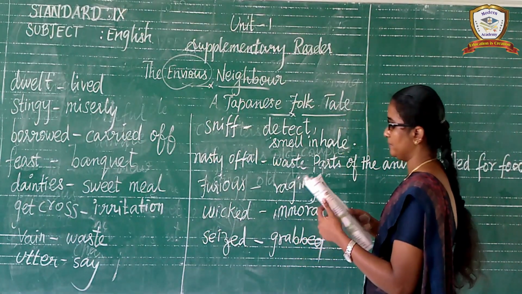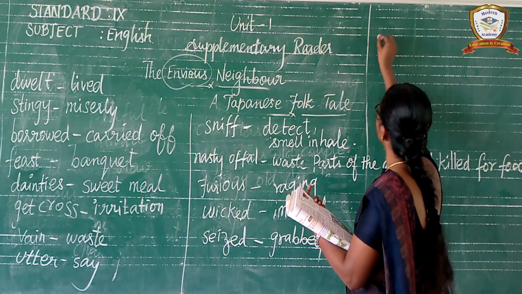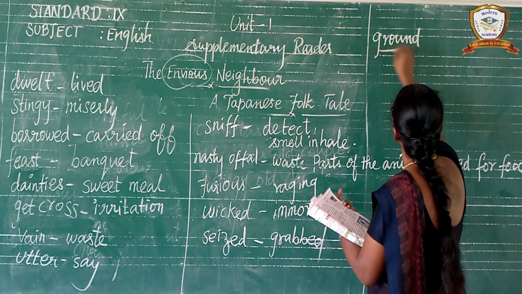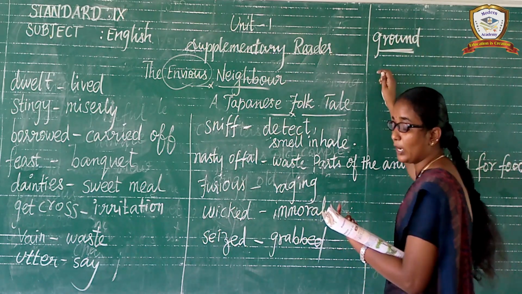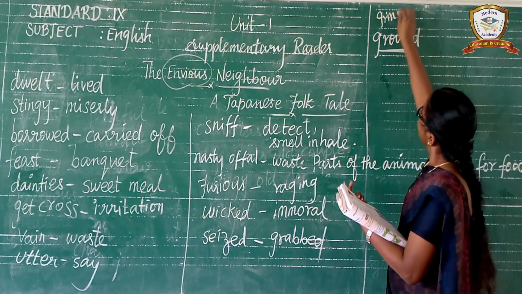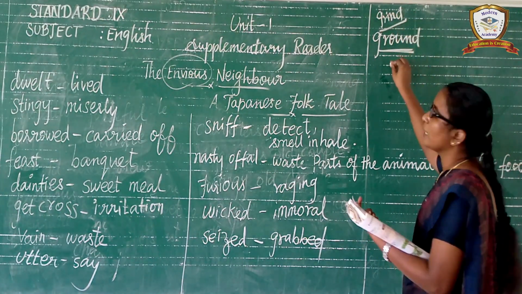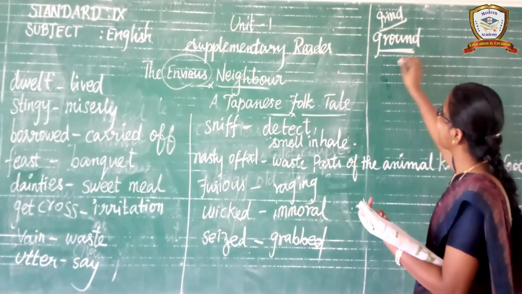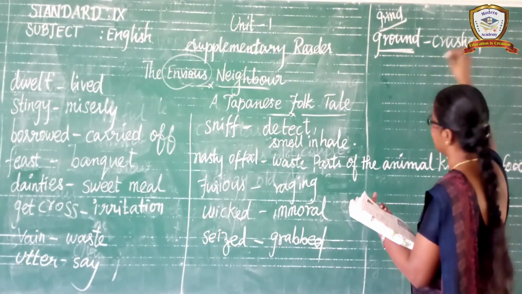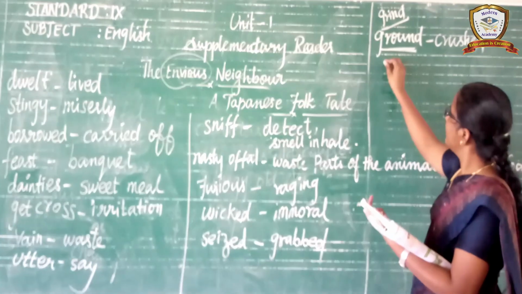And the next one, ground, G-R-O-U-N-D. The word ground is there, it is not a playground. Ground means the past form of grind, G-R-I-N-D, grind, past form ground. In this place, the meaning is crushed, C-R-U-S-H-E-D.